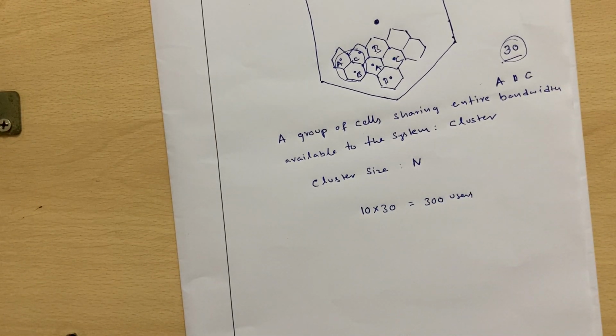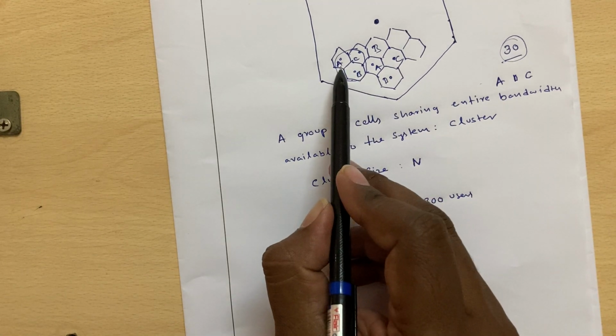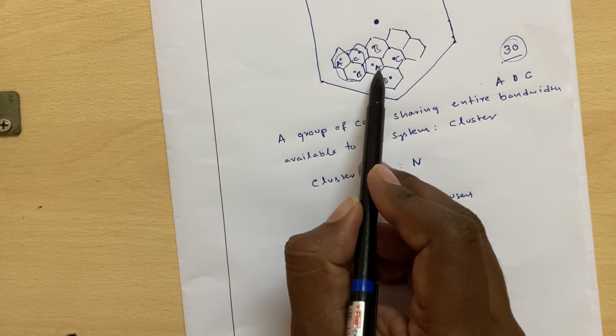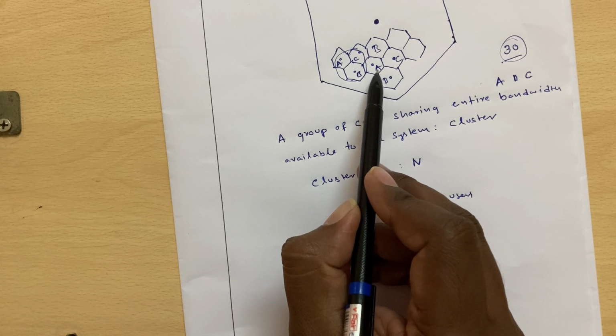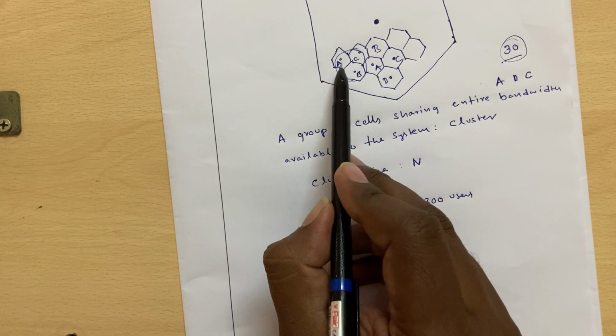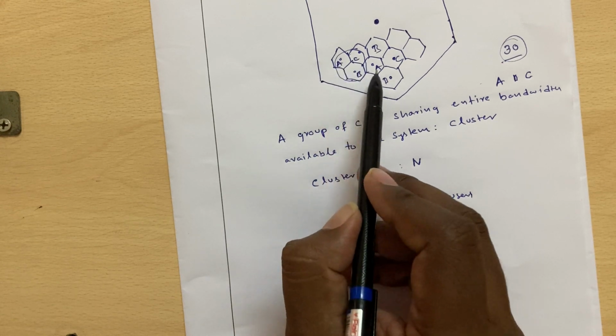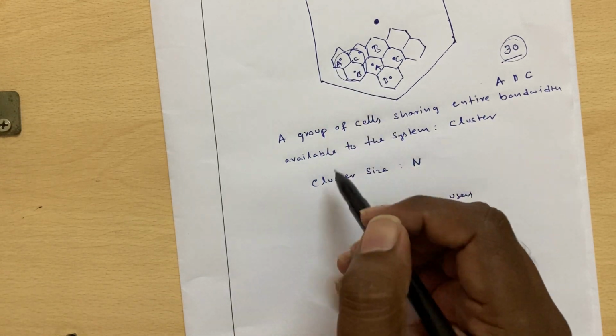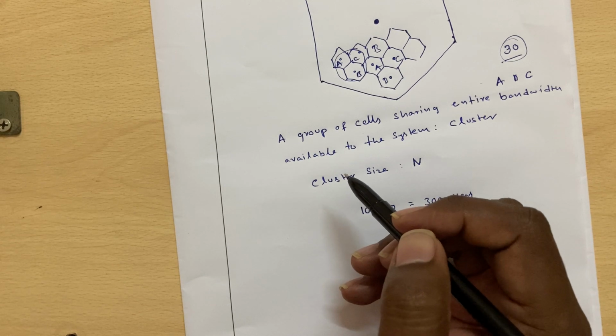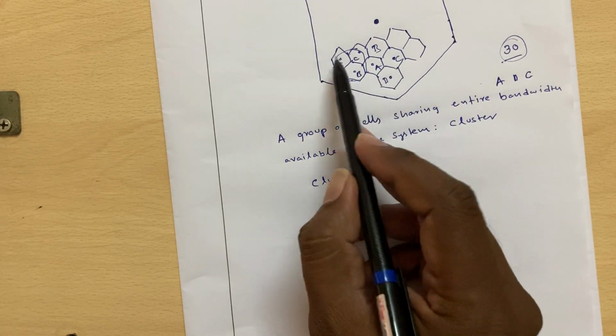So now frequency reuse has taken place. Here the same frequencies A are reused here, assuming those two are not interfering. If they interfere with each other, then the signal to interference ratio will be poor, and both communications will be lost.